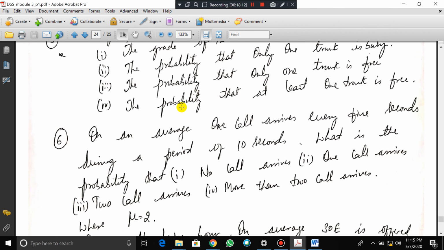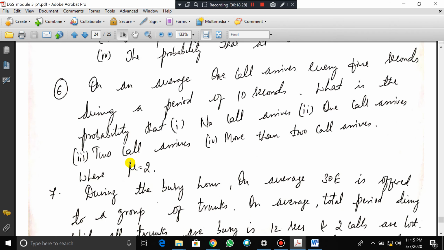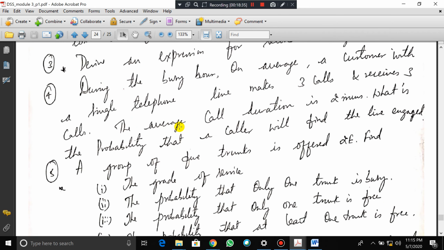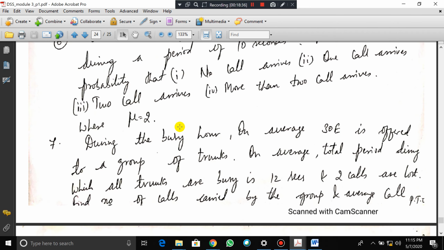Kindly practice. On an average, one call arrives every 5 seconds; during a period of 10 seconds, what is the probability that no call arrives, one call arrives, two calls arrive, more than two calls arrive, where mu is equal to 2? This problem we also did in the last class. It is very important. Out of these problems, definitely one problem they will ask. One question will definitely come, and it is for 16 marks.